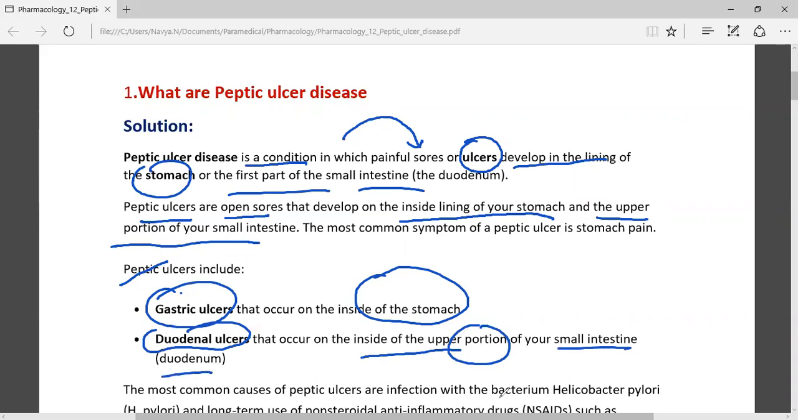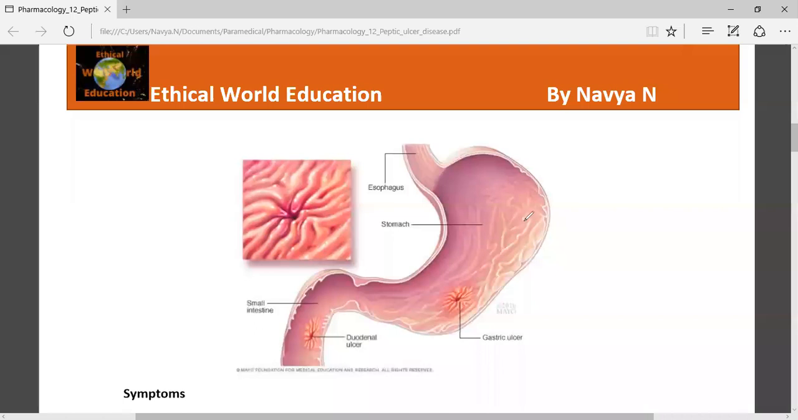So let me show you that. This peptic ulcer disease might include a gastric ulcer or a duodenal ulcer. Gastric ulcer will occur inside of the stomach, whereas duodenal ulcer will occur on the upper portion of the small intestine. So this occurs here.